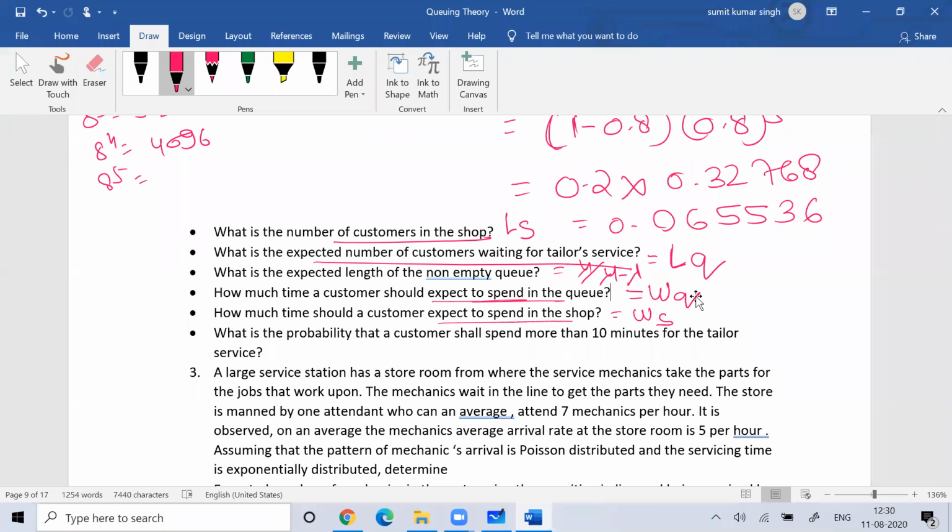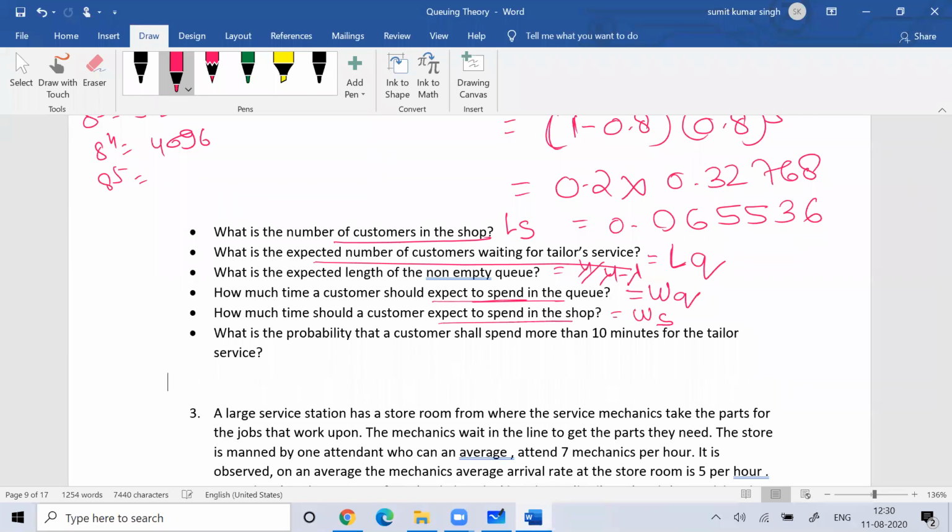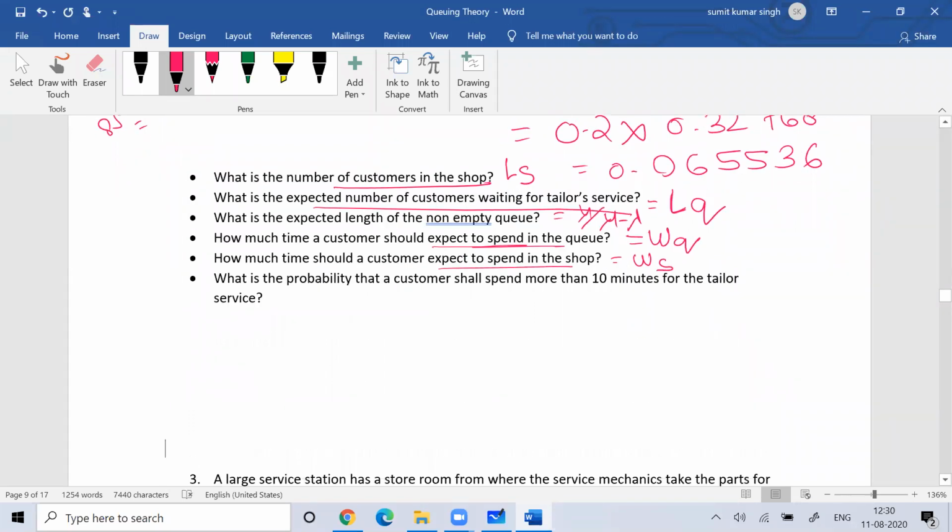The next question is: what is the probability that the customer shall spend more than 10 minutes at the tailor service? Here you need to follow the formula: traffic intensity into e to the power minus t by Ws.